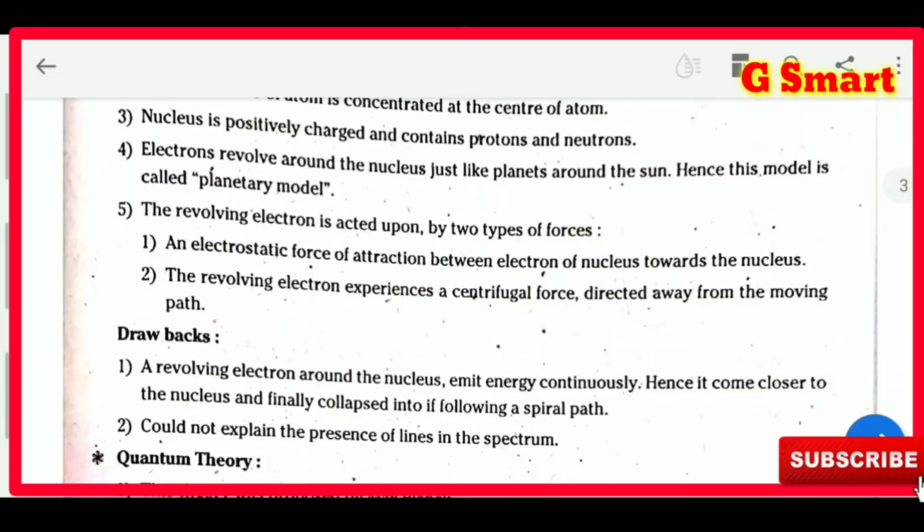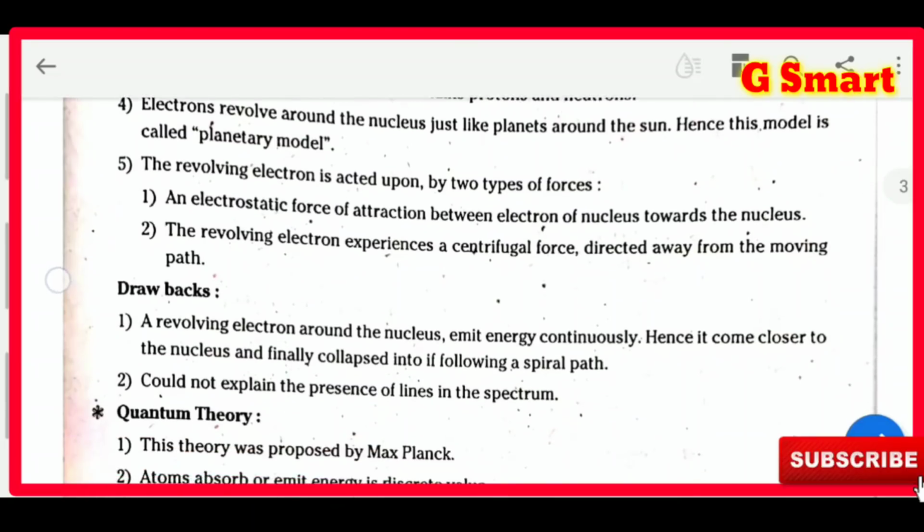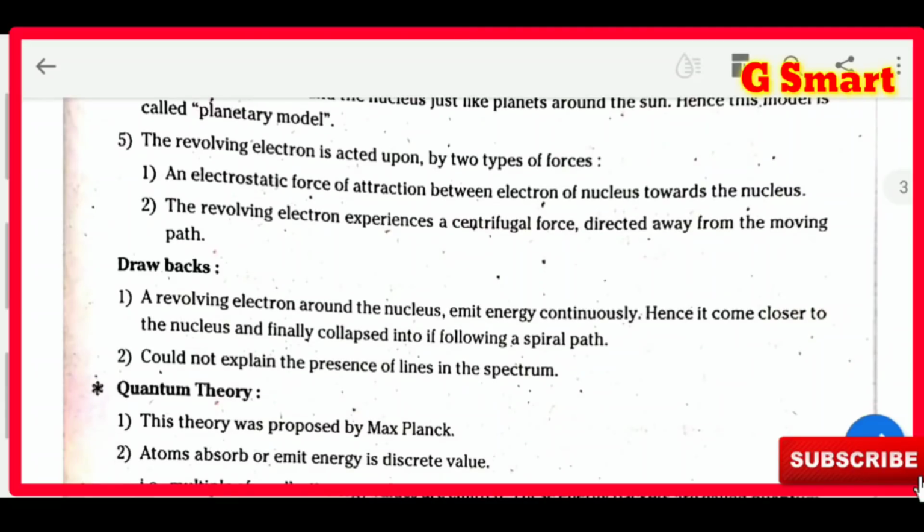How the planets are moving around the sun, like that all the electrons are moving around the nucleus. Hence this model is called the planetary model. The revolving electron is acted upon by two types of forces. That means when it is revolving around the nucleus, it has some force. What types of forces are there?